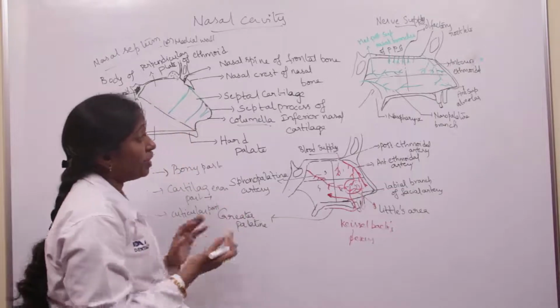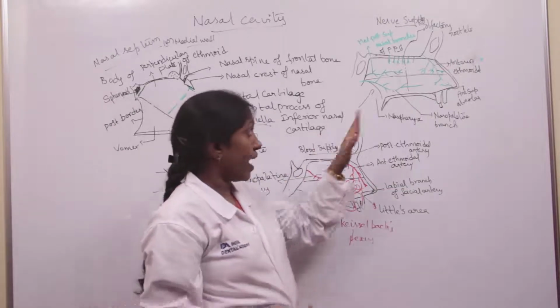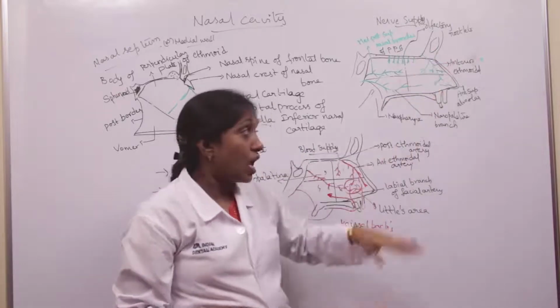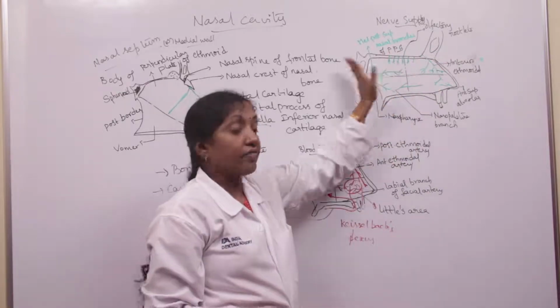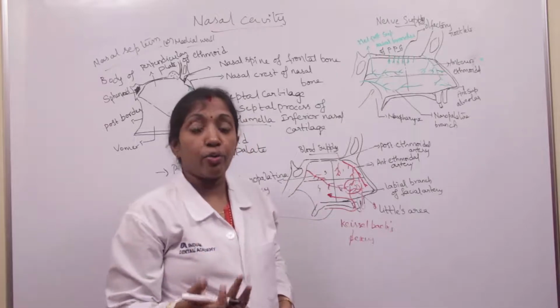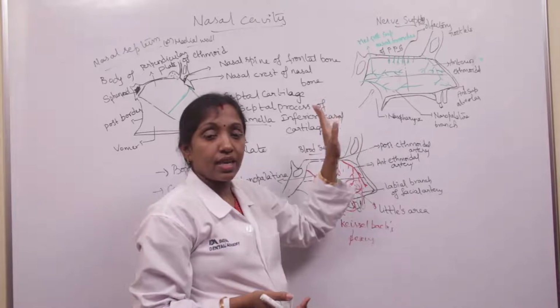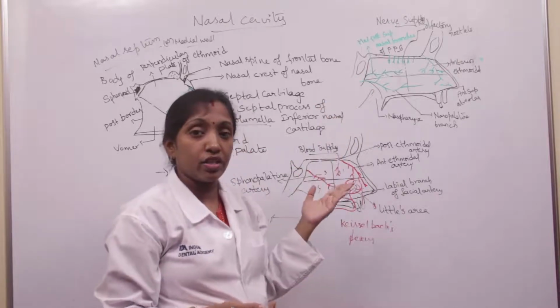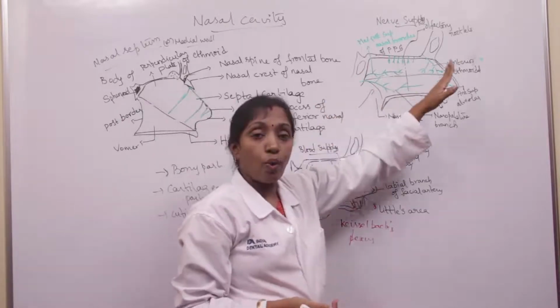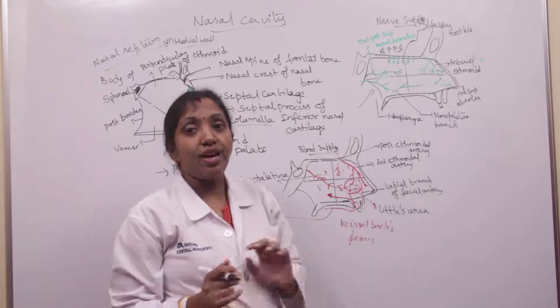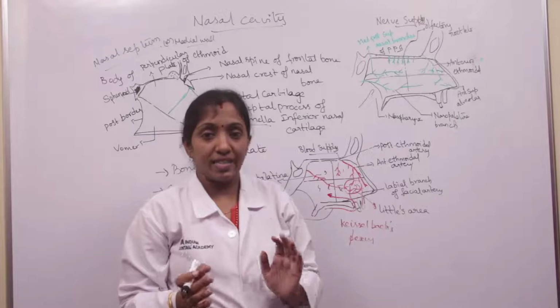Okay. So coming to the lymphatic drainage. The anterior part drains into the submandibular lymph nodes, and the posterior part drains into the retropharyngeal group of lymph nodes of the deep cervical group of lymph nodes. So the posterior quadrant drains into the deep cervical or retropharyngeal group of lymph nodes, and the anterior quadrant drains into the submandibular group of lymph nodes. So that's about the medial wall of the nose or nasal cavity.